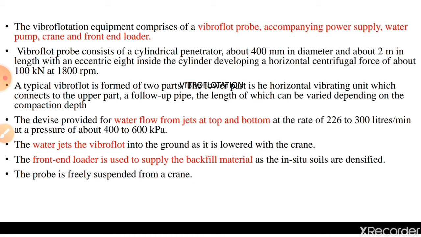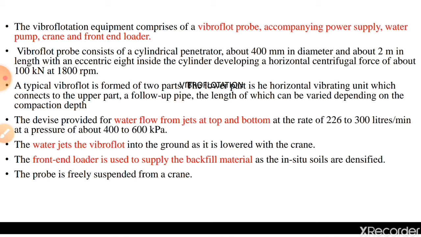The water pump is required to induce a water jet along with vibrations. A crane is required to drive the vibrator probe inside the ground, and a front end loader is required to replace the hole with granular soil so that the hole can be filled with the granular soil.